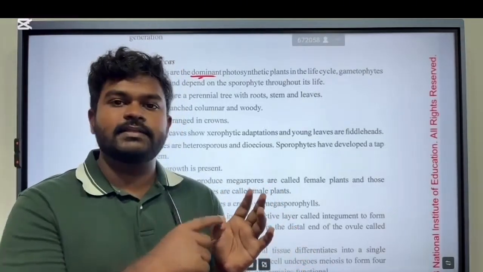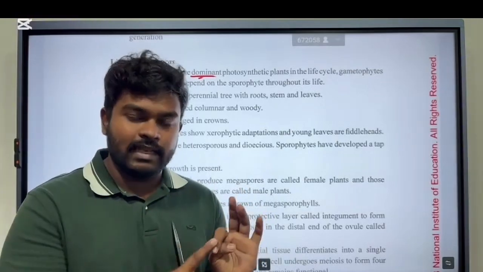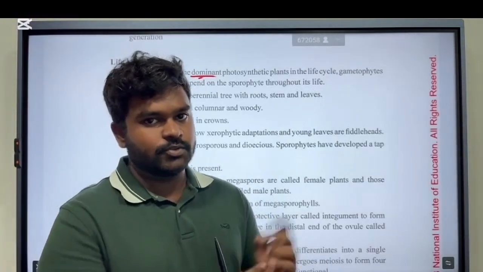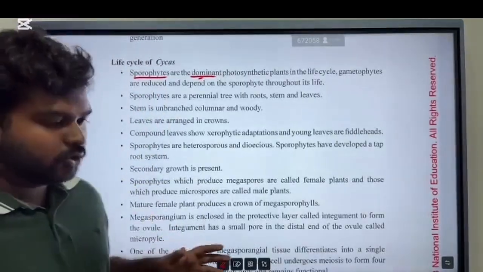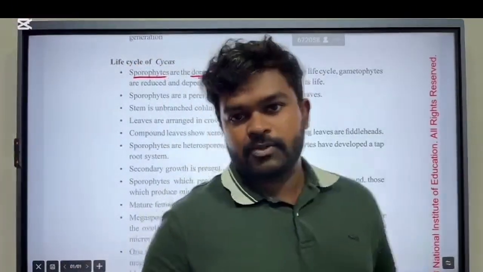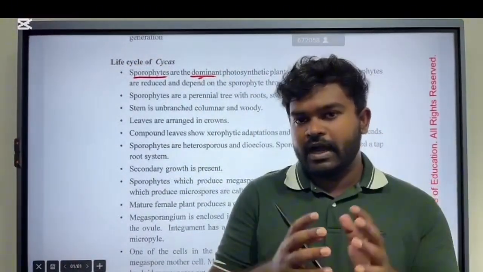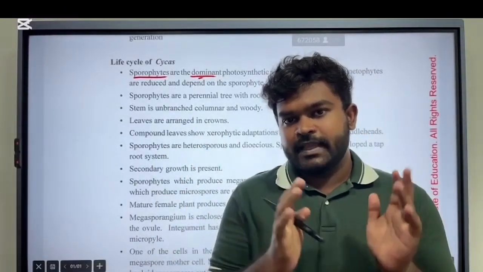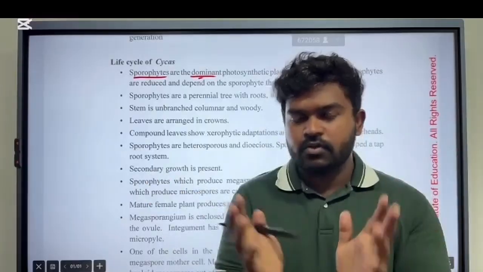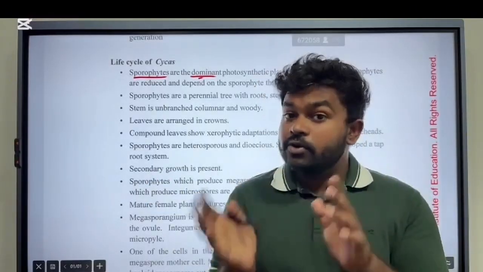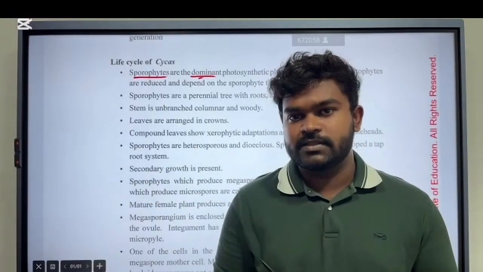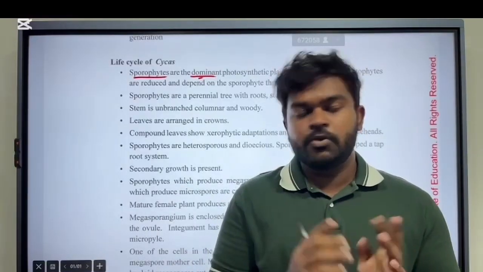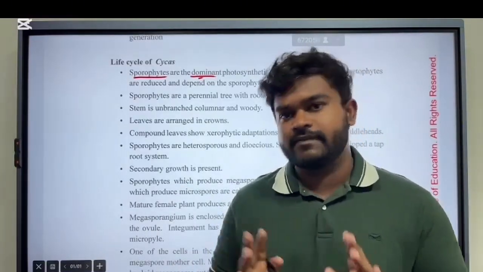It is photosynthetic, it is large, long-lived, independent. So those are common things. That's why I told you, to explain these plant life cycles, you don't have to remember all the life cycles one by one. First you need to understand the common structure of plant life cycles. Then you have to know the differences between life cycles. If you know the common structure and the differences, you can write about any plant life cycle.